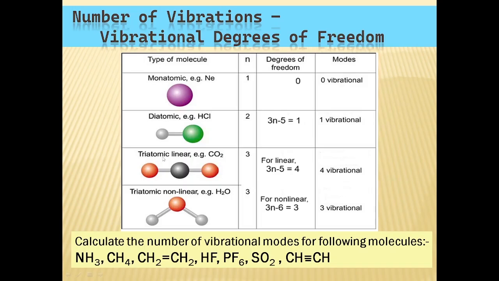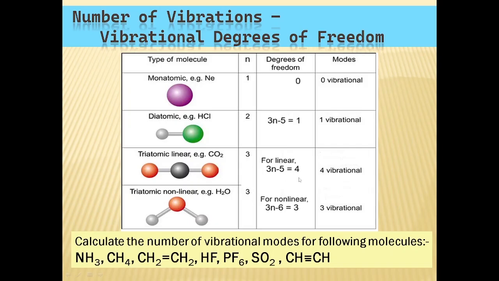And for a triatomic linear molecule also, the same principle applies. It has a total of 5 other degrees of freedom. So in order to get the vibrational degrees of freedom, we have to subtract 5 from 3n. 3n is the total degrees of freedom. For carbon dioxide, a triatomic molecule, it will be 3 into 3, 9 degrees of freedom minus 2 rotational and 3 translational degrees of freedom.